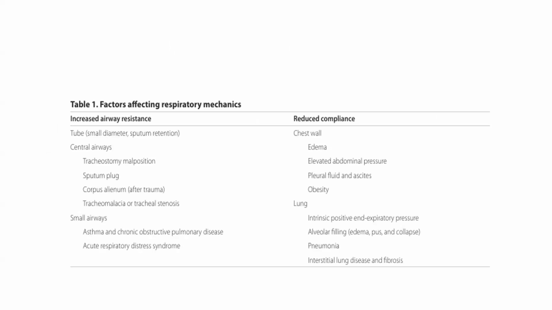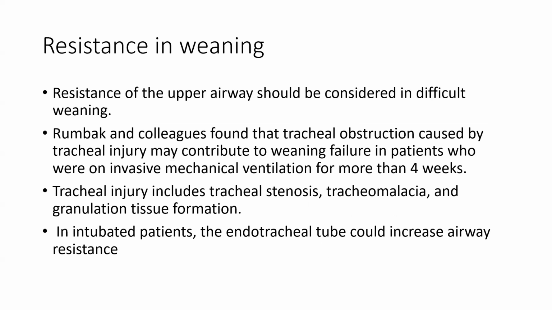central airway causes like tracheostomy malposition, sputum plug, corpus alienum, tracheomalacia after trauma, and tracheal stenosis. Then smaller airway causes as occur in asthma, COPD, and acute respiratory distress syndrome. Reduced chest compliance is seen in edema, elevated abdominal pressure, pleural fluid, ascites, and obesity. Lung related causes include intrinsic PEEP, alveolar filling like edema, pulmonary collapse, pneumonia, and interstitial lung disease and fibrosis.